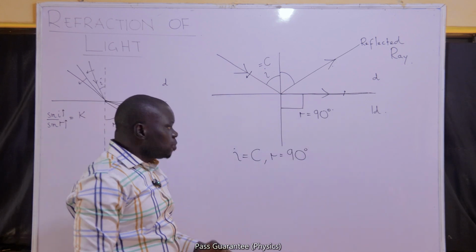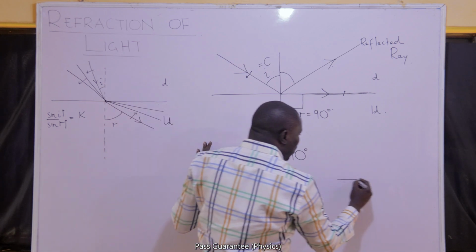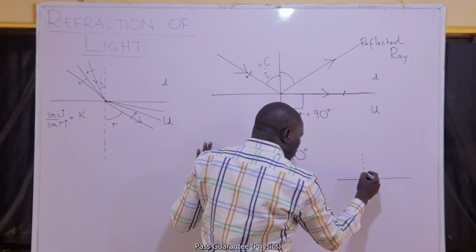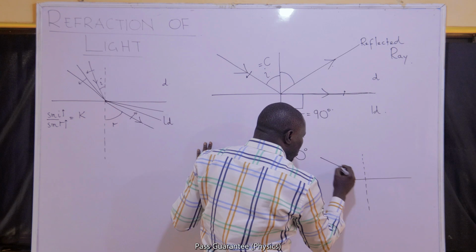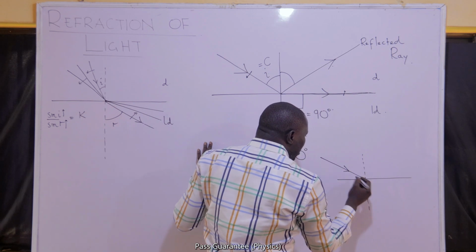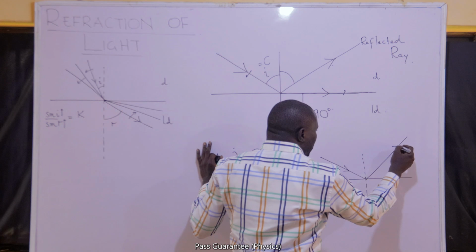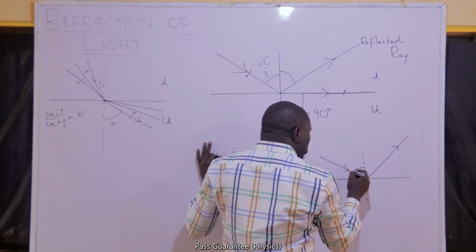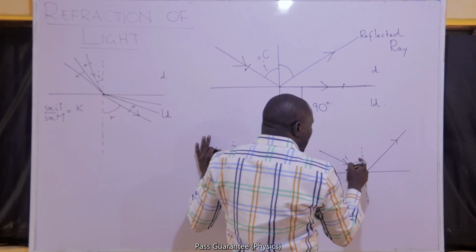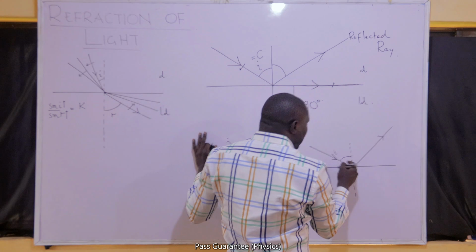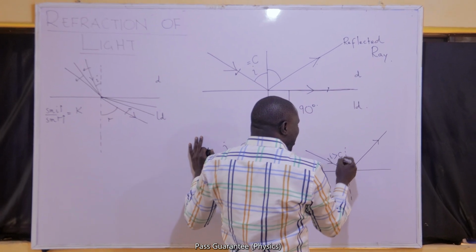So it is possible that you have an arrangement of media, one below the other, and there's no refraction. It simply means that the angle with which the light met or came to that boundary is greater than the critical angle.